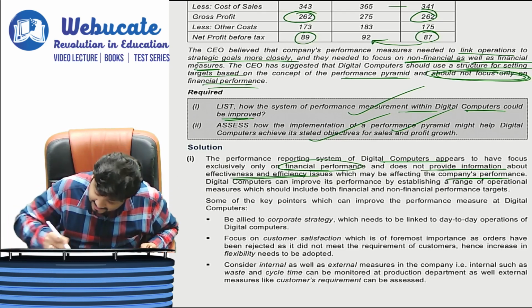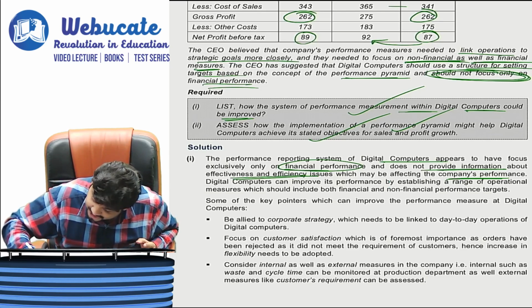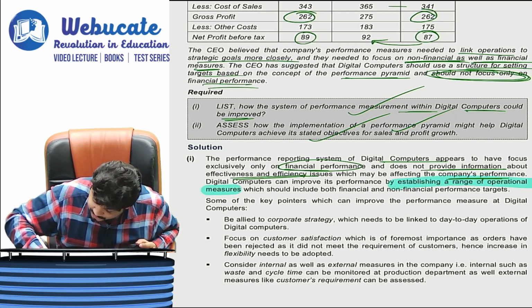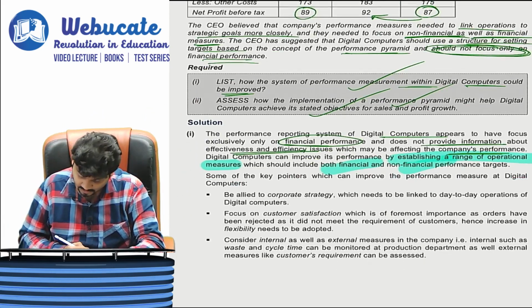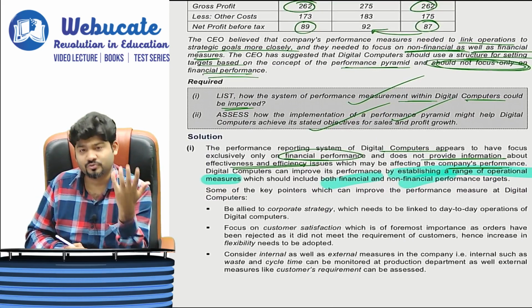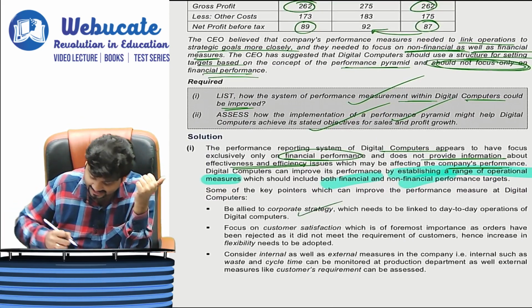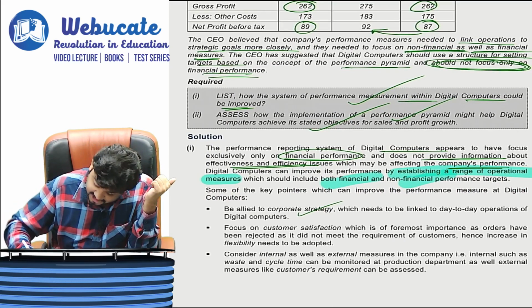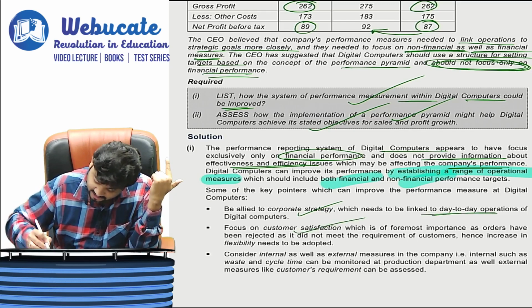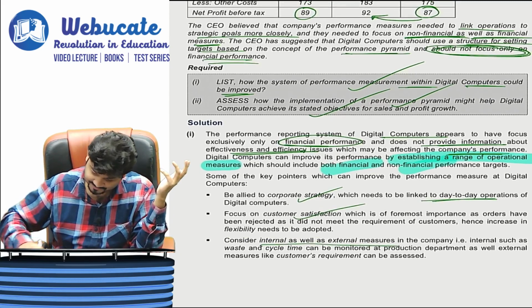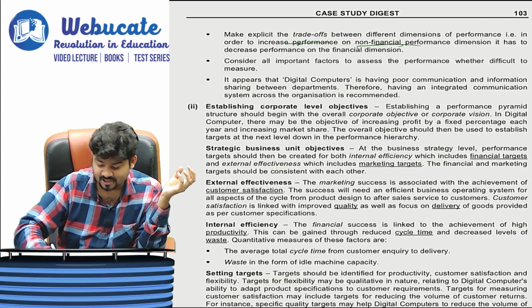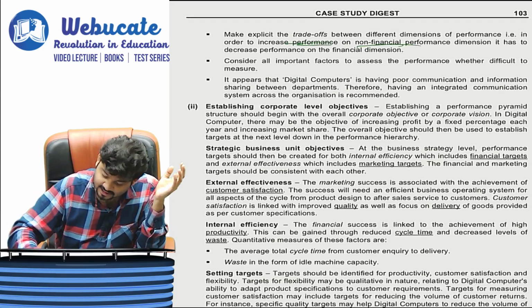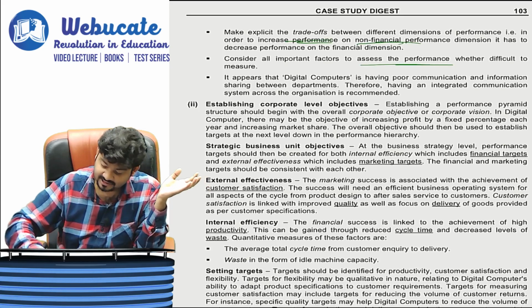Digital Computers can improve its performance by establishing a range of operational measures which should include both financial and non-financial targets. Some of the key pointers which can improve the performance measures are: be aligned to corporate strategy, which needs to be linked to day-to-day operations, focus on customer satisfaction, consider internal as well as external measures, make explicit trade-off between non-financial and financial performance, and consider all important factors to assess the performance, whether difficult to measure or not.